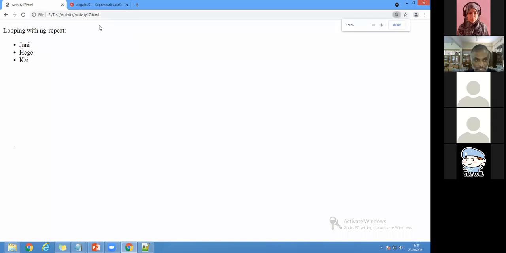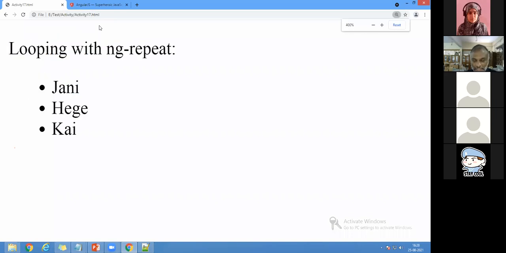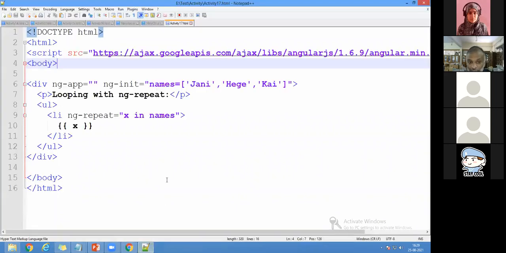Right? So you can see here, loop with ng-repeat. We are making every variable be displayed here. Repeat means taking one variable from names. Repeat does not mean duplicate values; it means first name, second name, third name. The same thing we can display in Python with a list or tuples. But here we are writing it as x in names, and this is called an expression to display this name. So this is how to display the variables which are given in a particular array.